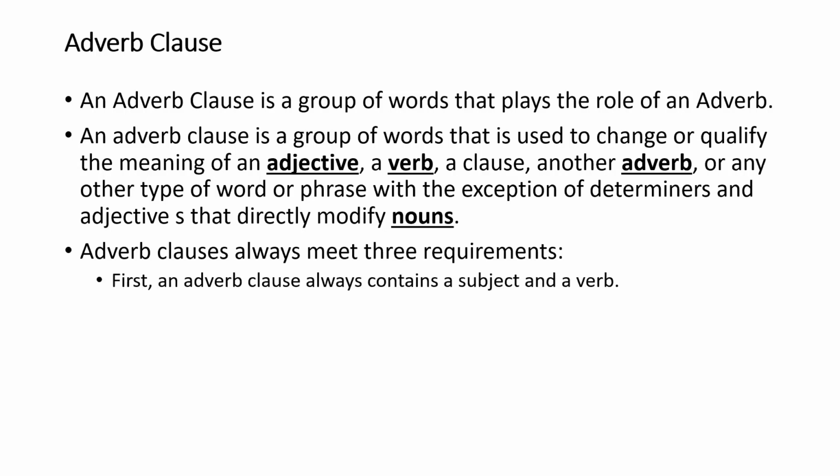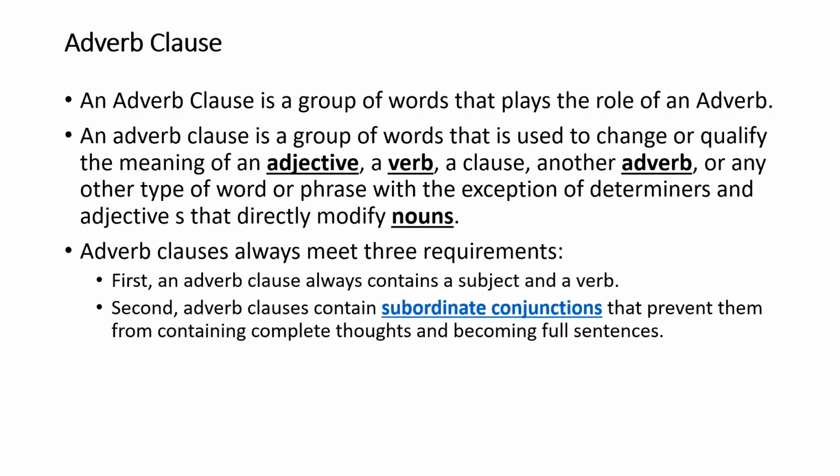First, an adverb clause always contains a subject and a verb. Basically, all clauses contain a subject and a verb. Second, adverb clauses contain subordinate conjunctions that prevent them from containing a complete thought and becoming a full sentence, which means it is dependent on the main clause. Subordinate means something that follows the main one, so it cannot stand on its own.